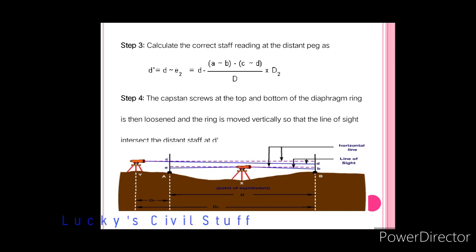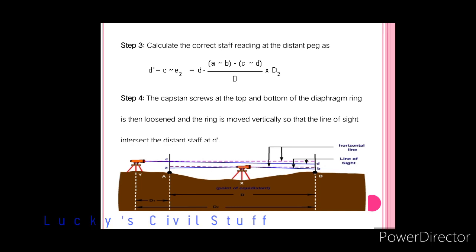For that, what you have to do? Loosen the lower side capstan and tighten the upper side. The upper side capstan is to be tightened and the lower side capstan loosened, so that the line of collimation crosshair coincides with the D dash staff reading. And vice versa.